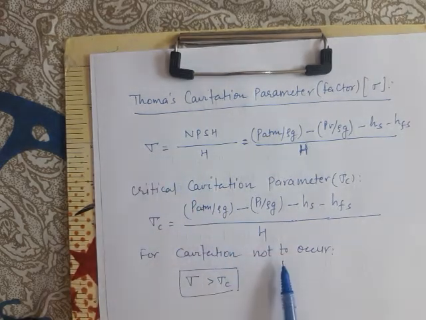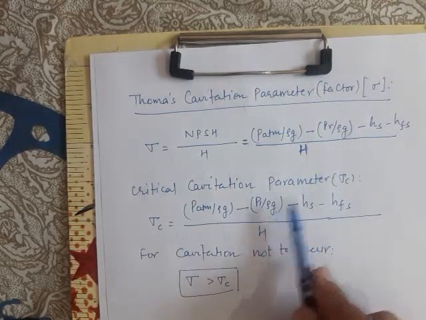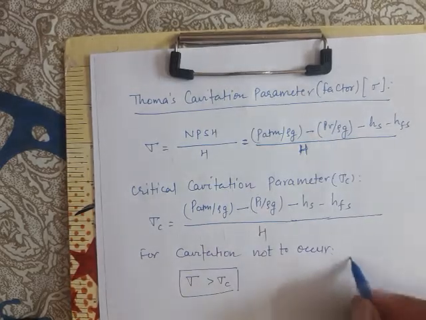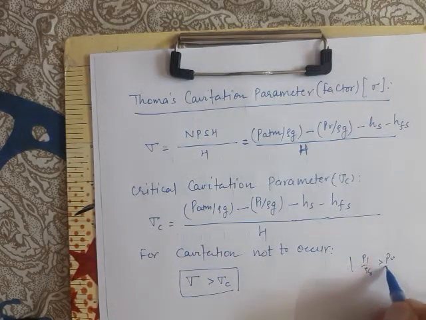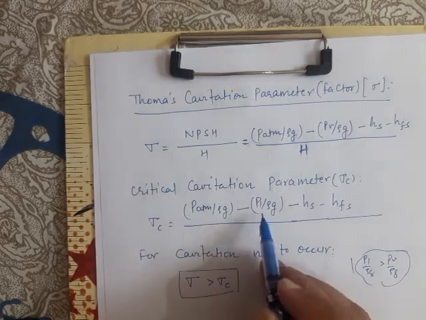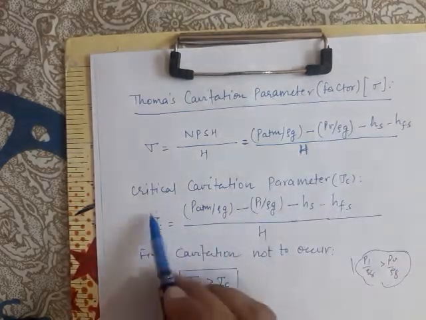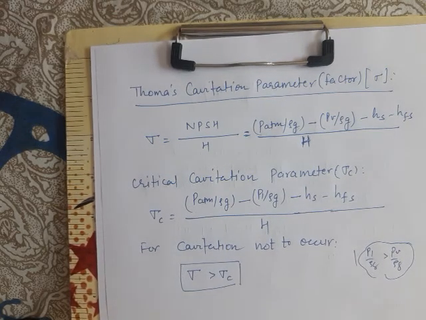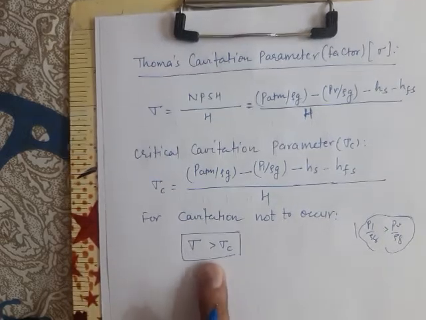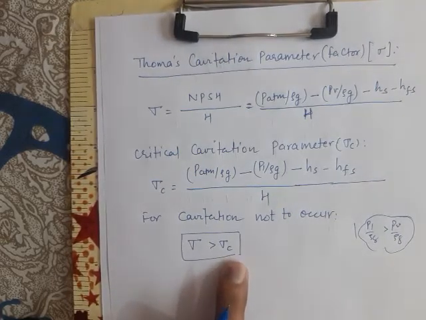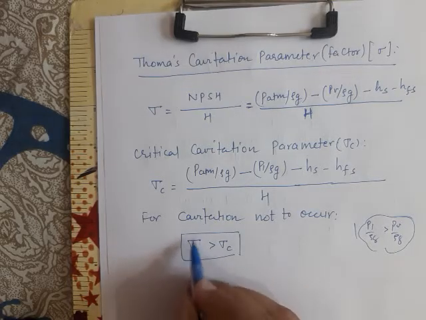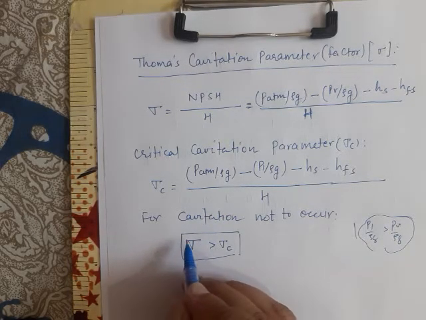Please note, for cavitation not to occur, the pressure head at point 1 should be more than the vapor pressure head. And if P1 by rho g is more than PV by rho g, then sigma c would be less than sigma. Therefore, the Thoma cavitation parameter must be more than the critical cavitation parameter sigma c in order to ensure cavitation-free operation of the centrifugal pump. This sigma should be as large as possible.